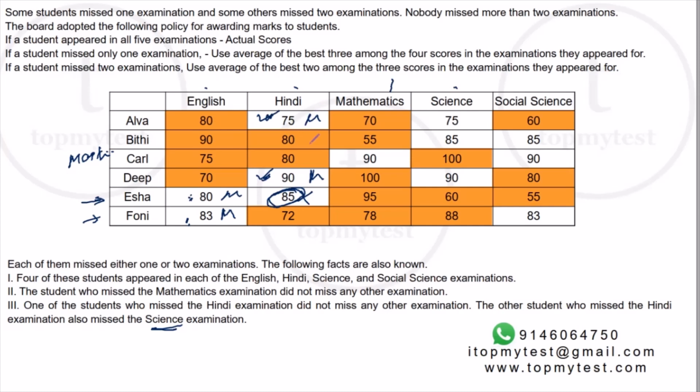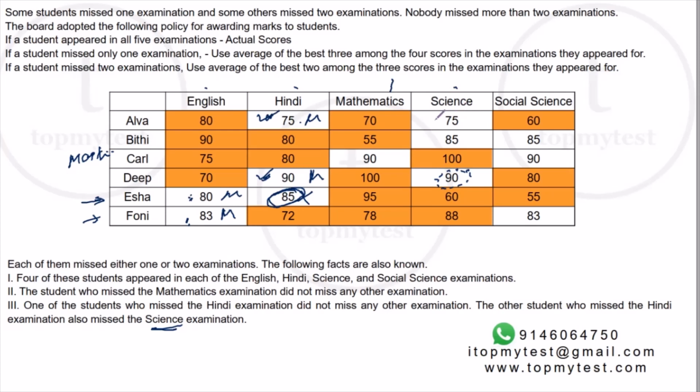Now, as we discussed earlier, if you miss 2 exams, your scores in those 2 exams should be identical. So the one person who misses Hindi also misses science, right? So either Alva misses Hindi and science or Deep misses Hindi and science. So one of them will miss science, whereas the other score is genuine. It can be possible that Deep's 90 is genuine, that he actually attempted the science examination. And it can also be possible that Alva's 75 in science is an actual attempt.